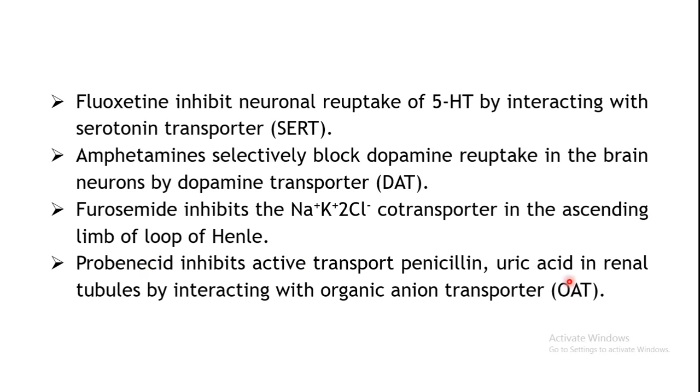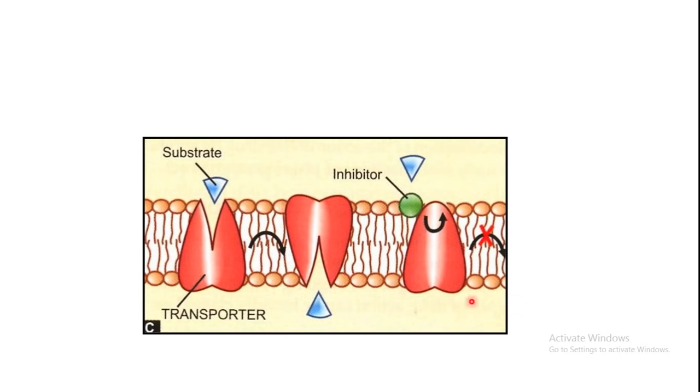Okay, by interacting with the OAT, that is organic anion transporter. So this is a picture which depicts the transporters. Any substrate can move across the membrane with the help of a transporter, may it be facilitated diffusion or active transport. So this transporter will help a particular substrate to move across the membrane.